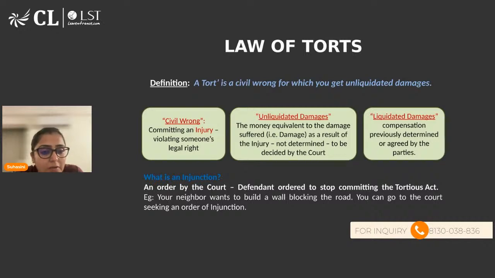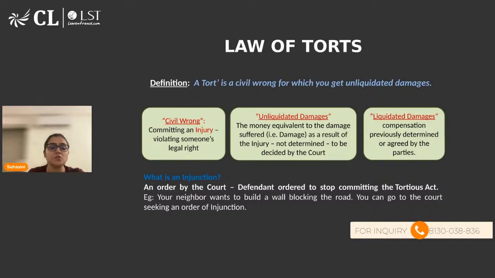When we talk about unliquidated damages, this is something which the parties cannot decide. For example, if I have entered into your premises without your permission, I have violated your right. The amount of compensation which you will be claiming from me is something you can't decide. Maybe you were not aware that I would enter your premises without your permission. Anybody can violate your legal right. You are not aware of the parties, or about the action or conduct of the party. So in that case you cannot predetermine the amount of compensation.